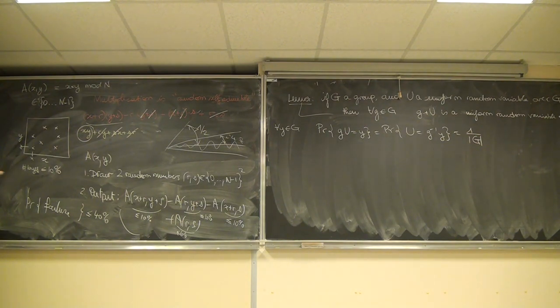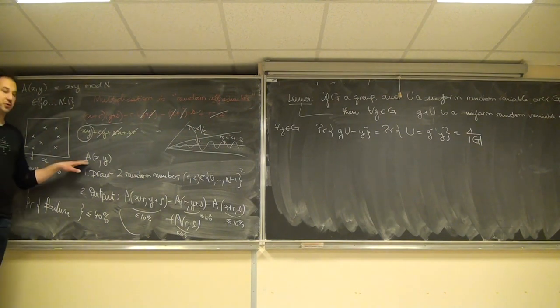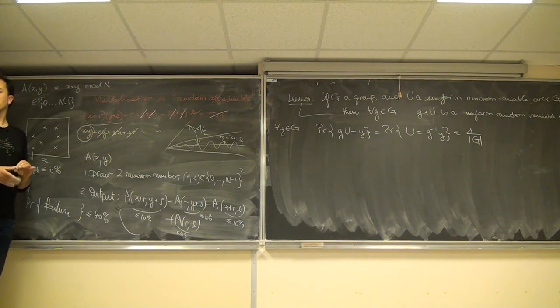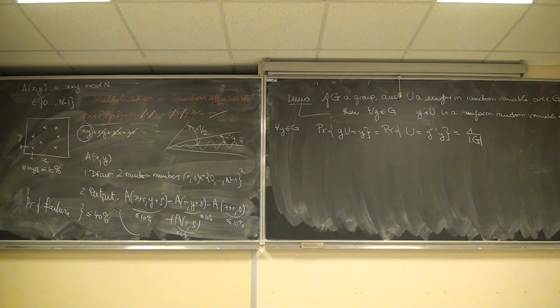Another way to make sure that we are correct is just to compare it to A of xy. If the results differ, we have found a bug, which is good news. We can improve our program. And if they don't differ, then there is a good chance that it's correct. I think this is very beautiful, and it works for many things like Fourier transform, matrix multiplication, whatever. A lot of problems are just random self-reducible.